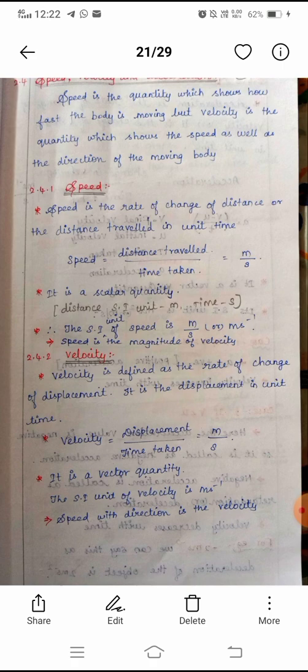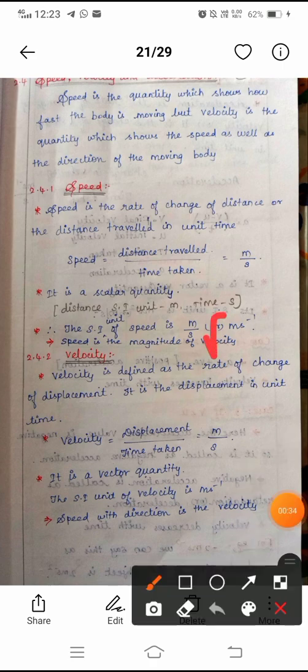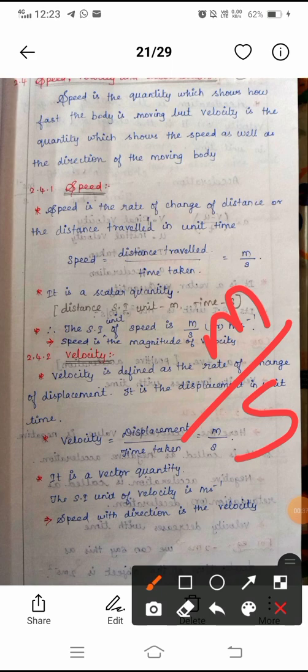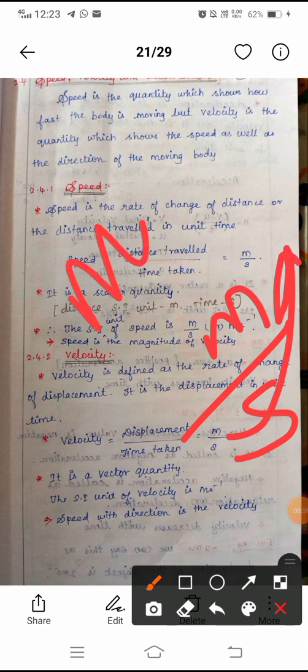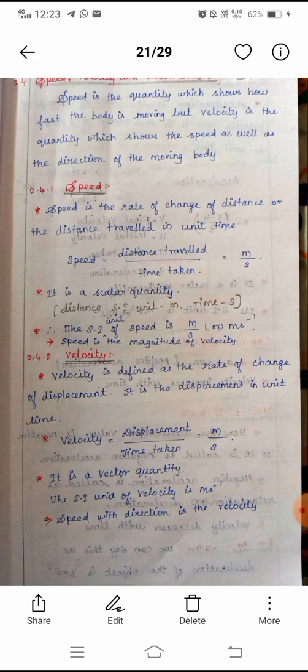Next is velocity. Velocity is defined as the rate of change of displacement. It is the displacement in unit time. So velocity is equal to displacement by time taken. The displacement unit is meter and the time unit is second, so we can write it as meter second to the power of -1. Speed is a scalar quantity and velocity is a vector quantity. Speed with direction is the velocity. In velocity, we consider both the speed and the direction.